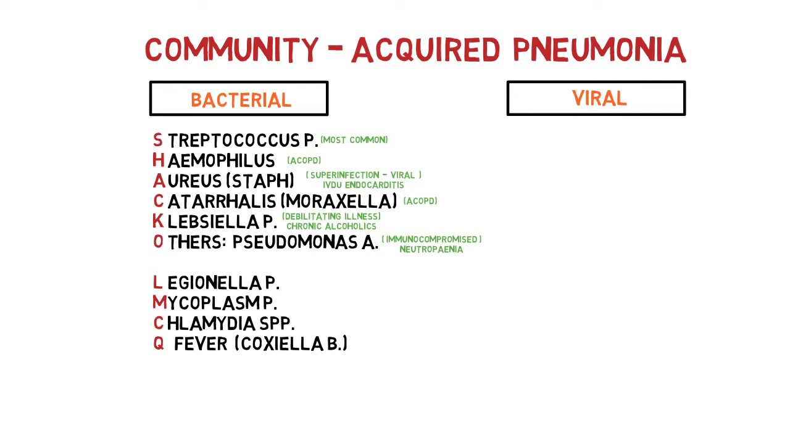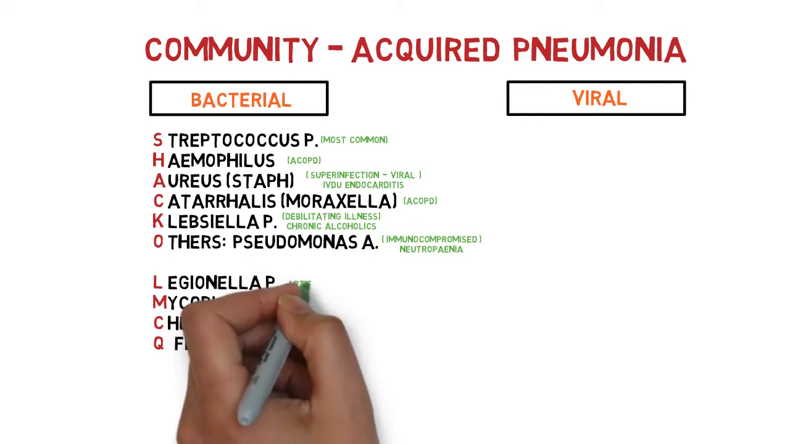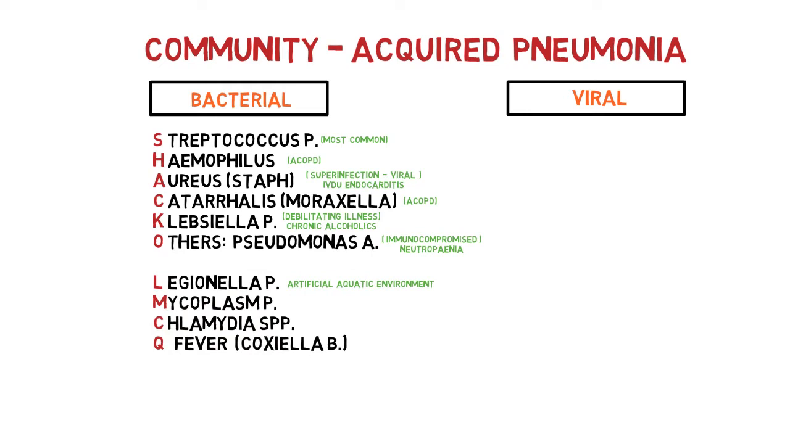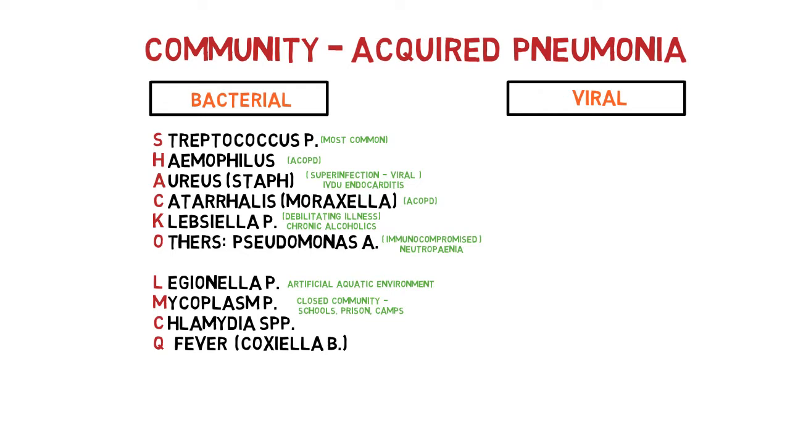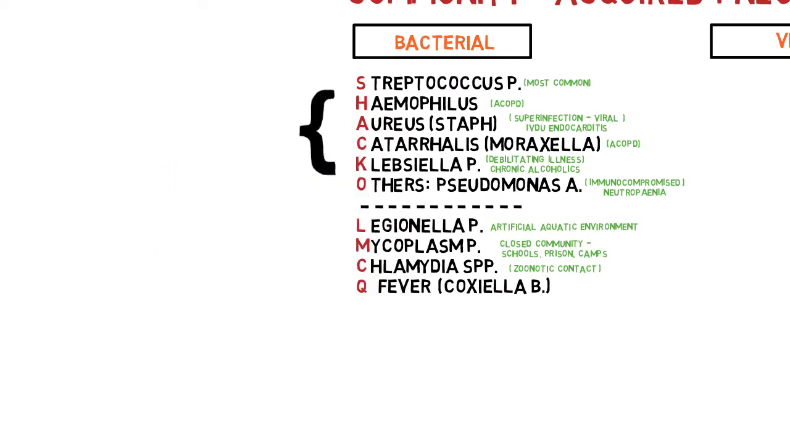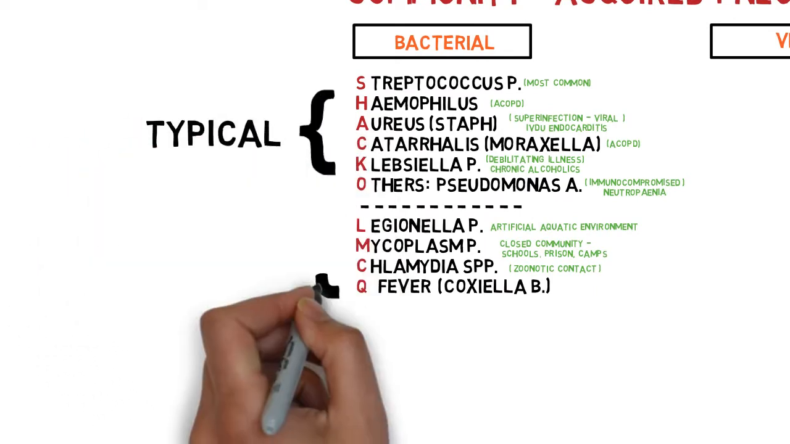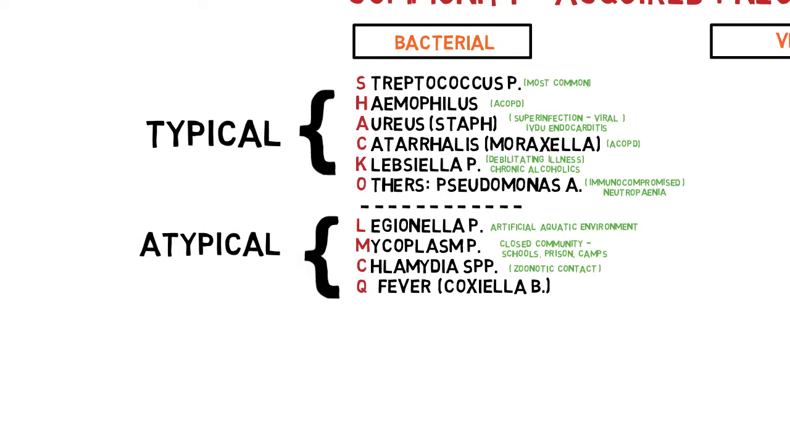For the second group, the risks are usually environmental. For example, Legionella pneumophila is associated with artificial aquatic environments such as pools, Mycoplasma with close crowded communities such as schools, military camps, and prisons, whereas both Chlamydia and Coxiella are associated with exposure to certain types of animals. The first group are also known as typical organisms of CAP, whereas the latter are atypical organisms. The way that you can remember these atypical organisms is LMCQ, for long multiple choice questions, or any other mnemonic